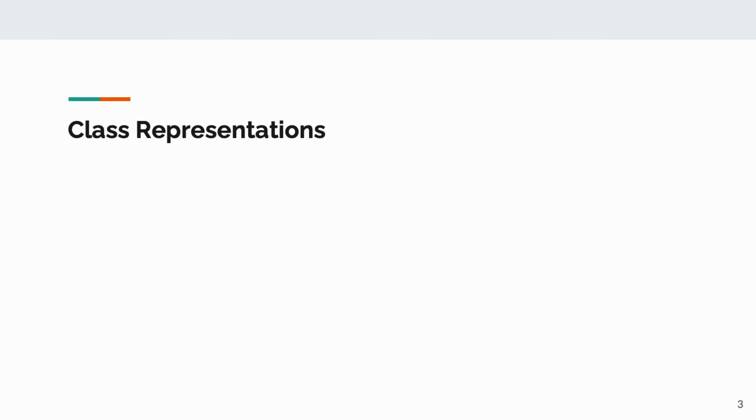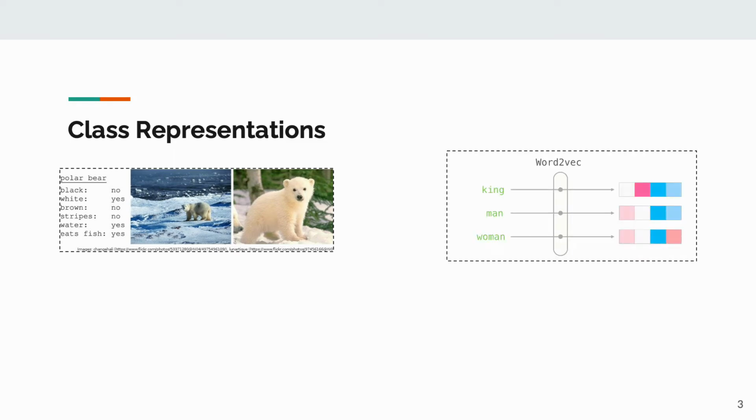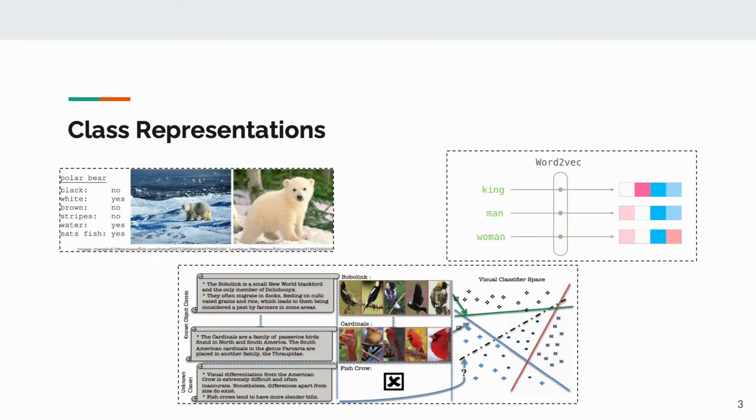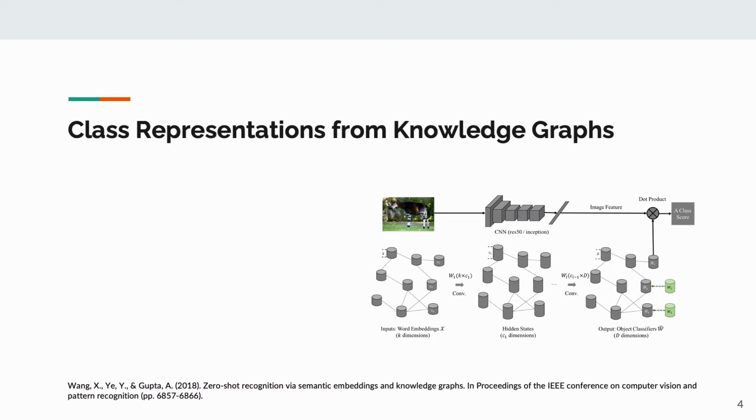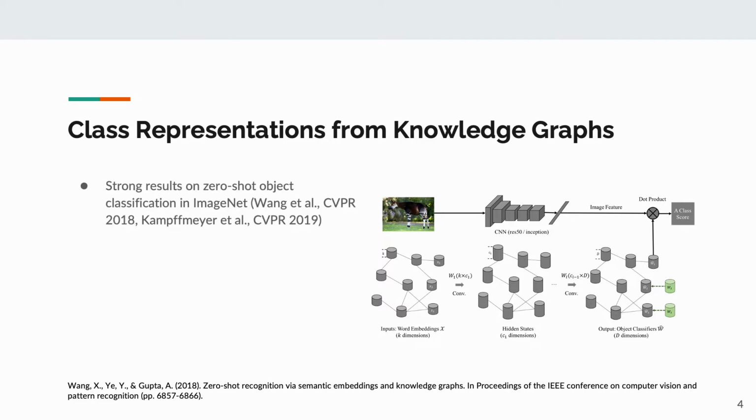Class representations are descriptions that enable us to transfer from seen to unseen classes. Several types of representations have been proposed in the past. Some of them are handcrafted attributes, pre-trained embeddings, and sentence embeddings. One increasingly popular method is learning class representations from knowledge graphs. They have achieved strong results on zero-shot object classification in ImageNet. They offer the structural power of handcrafted attributes and the flexibility of pre-trained embeddings.